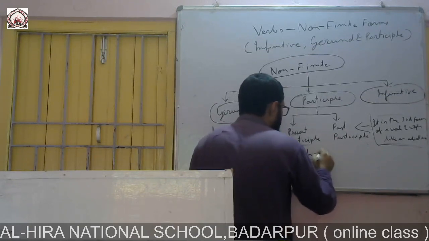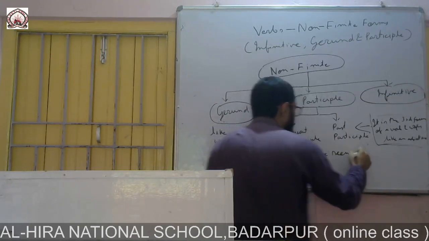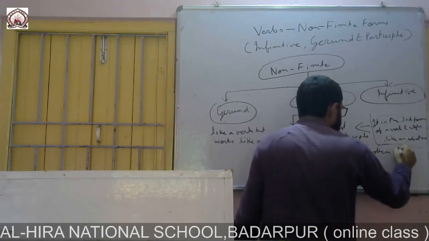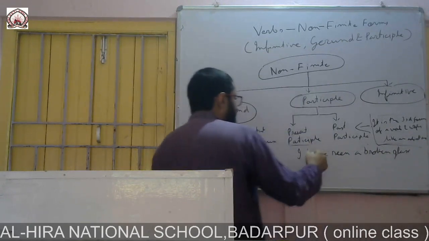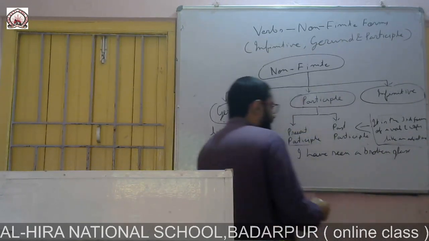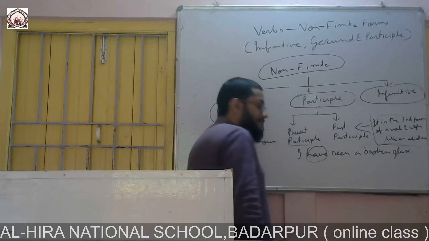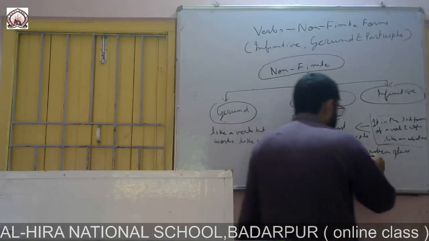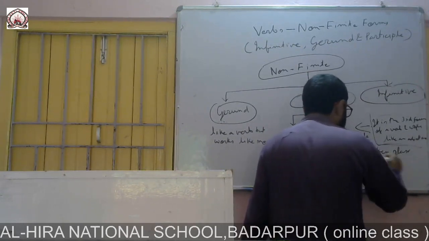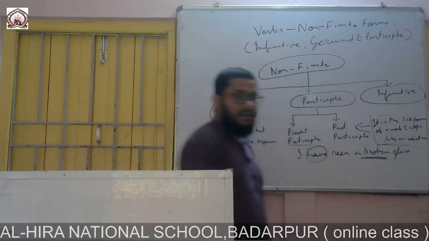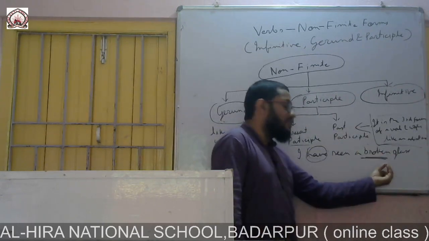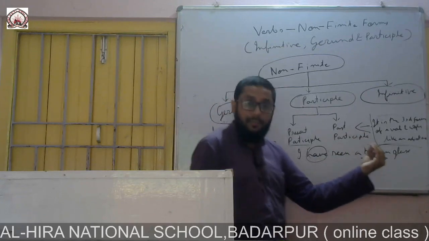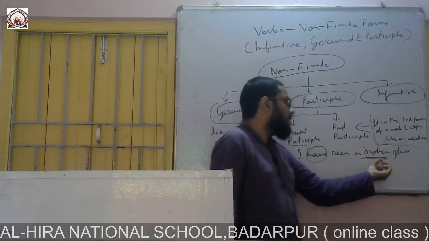I have seen a broken glass. Here the finite verb is have seen. Broken, this word broken has been derived from the word break, and the word break is a verb.